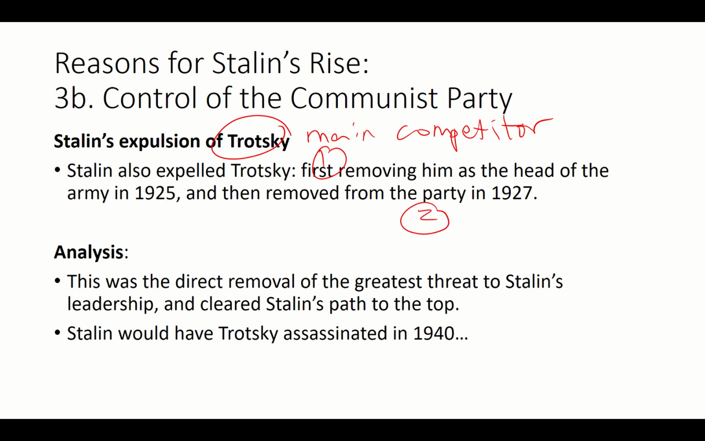Okay. So if I remove Trotsky, then there is no more threat. Cleared Stalin's path to the top. So finally, there's the assassination, but this is not tremendously important. Okay, fine, it is important, but it's not important in terms of how Stalin got control. The point is that Stalin managed to eliminate his chief rival.